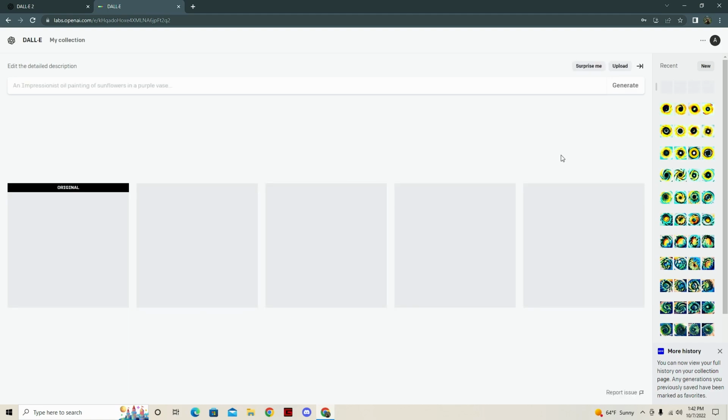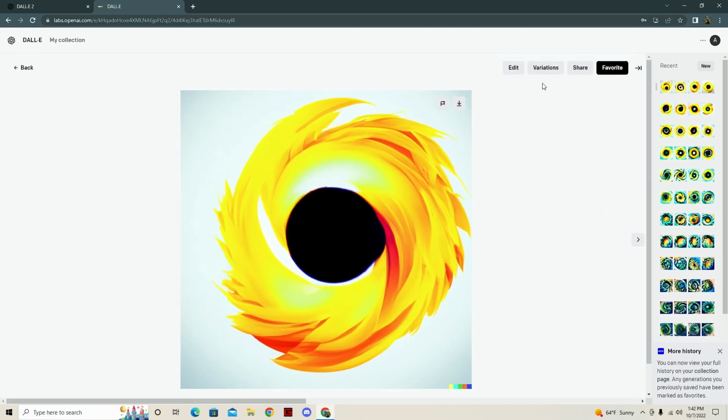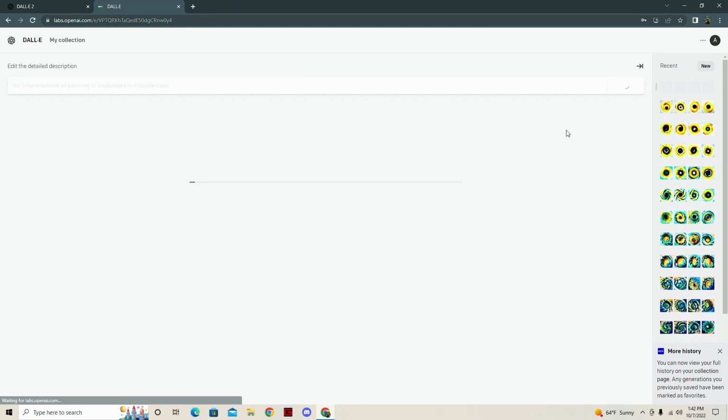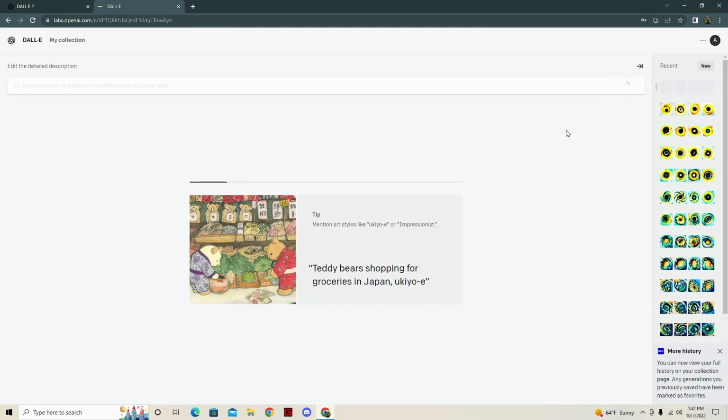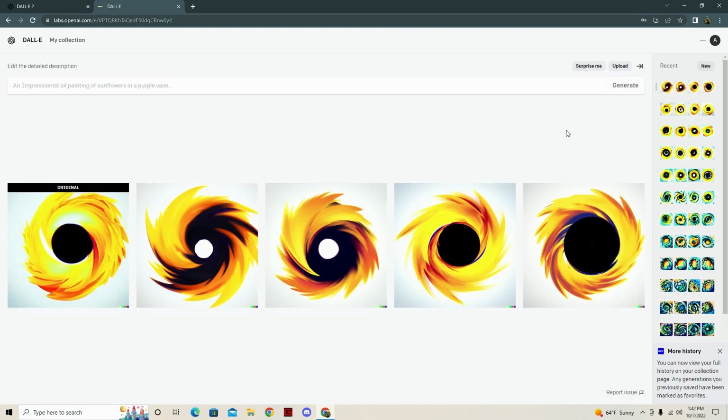I don't know if I mentioned it, but you get 50 free credits if you make an account here at OpenAI's website. Those 50 free credits have to be used within the first month of the account being made, because the 50 credits will then be replaced by 15 credits the next month.